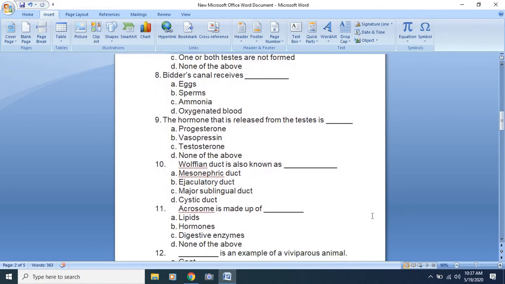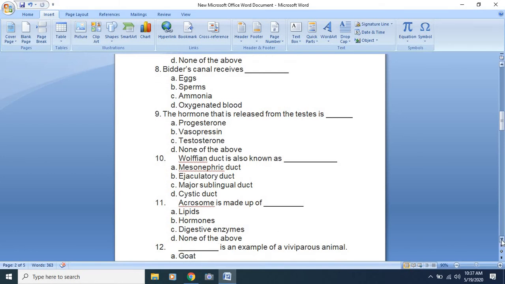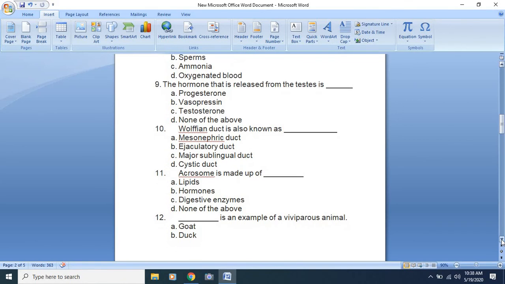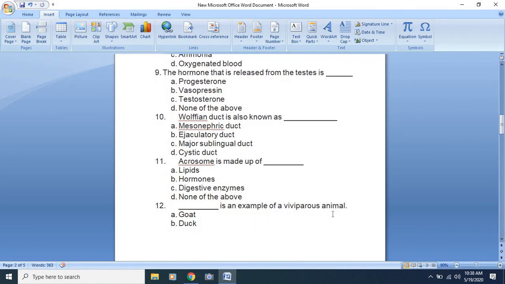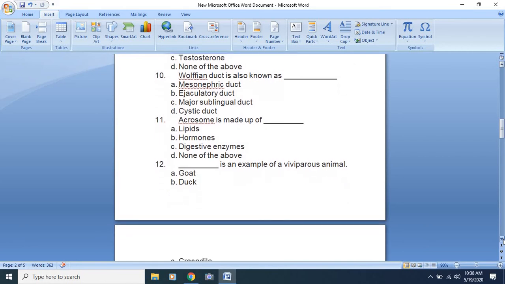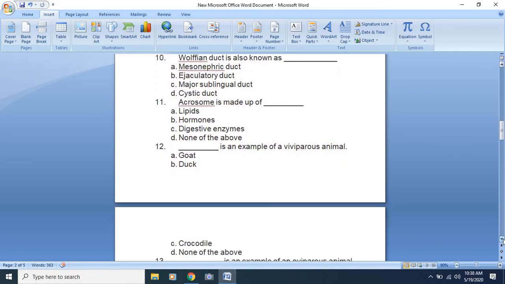Next MCQ: the acrosome is made up of what? It is made up of digestive enzymes. Next, 12th number: dash is an example of a viviparous animal. Your options are given: goat, duck, crocodile, and none of the above.